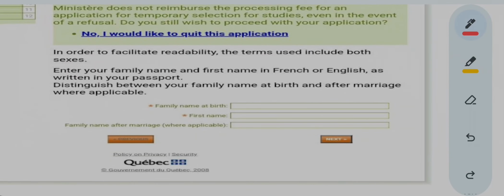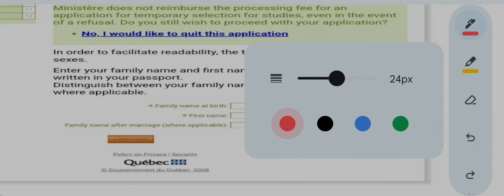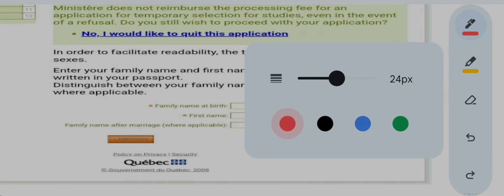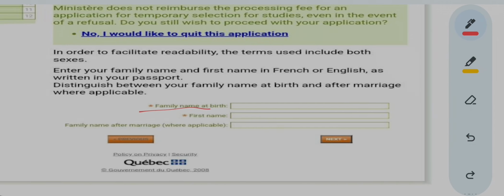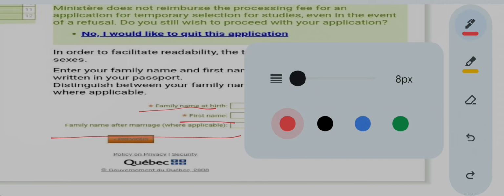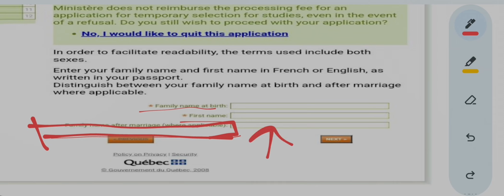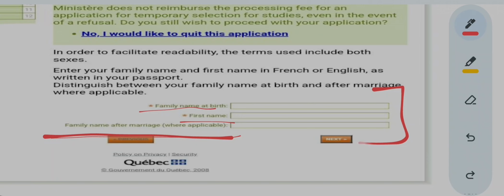Okay, so this is the first page, how it looks. It states the first is the family name at birth, the first name, and the family name after marriage. So if there is any change in your family name after marriage, then you have to write that here. Okay, and whatever names you write over here should be according to the passport only.